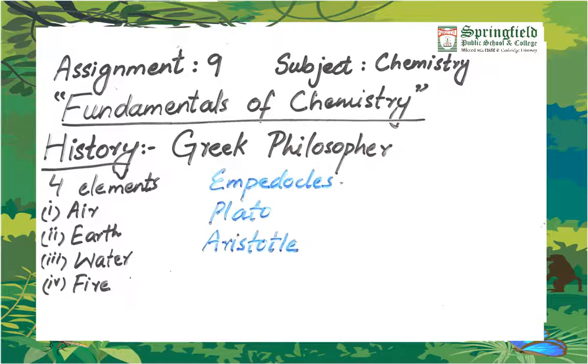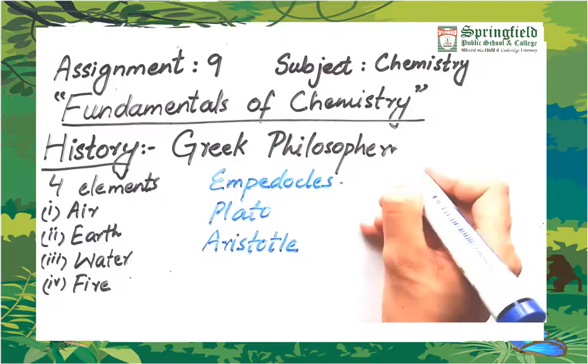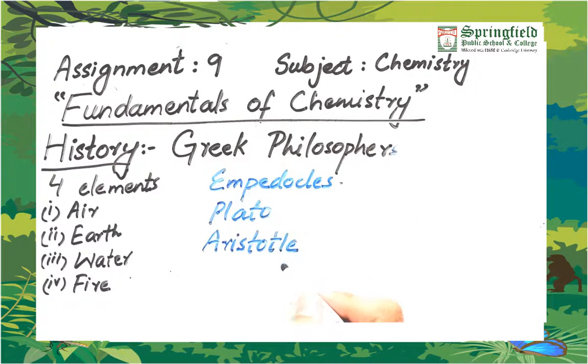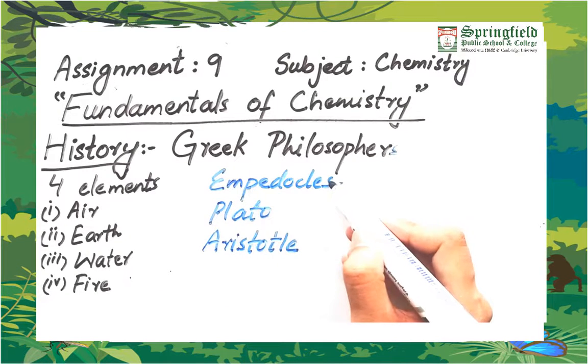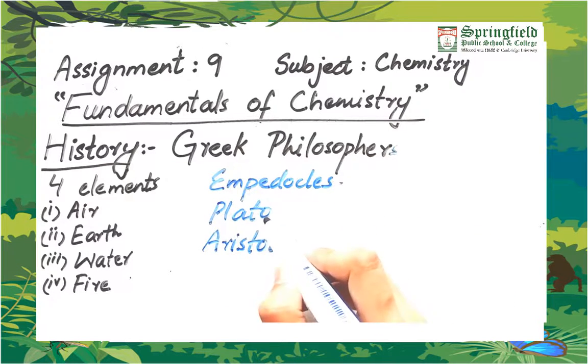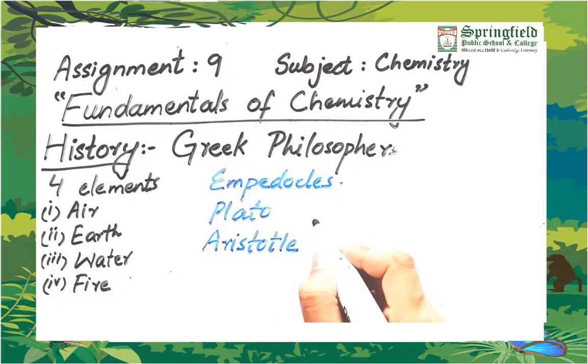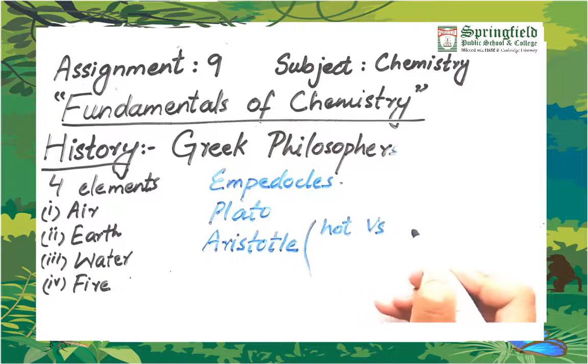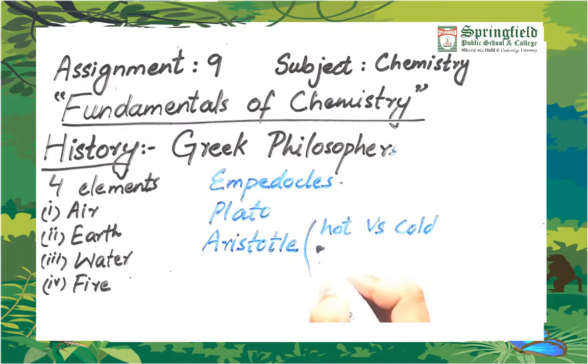Well known of these Greek philosophers were Empedocles, who was succeeded by Plato, and he was succeeded by Aristotle. This idea was first described by Empedocles, which was then adopted by Plato and then Aristotle. But Aristotle defined it on the basis of difference in characteristics, for example, hot versus cold or dry versus wet.